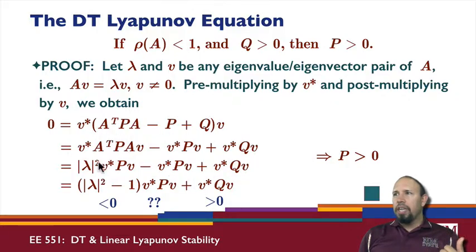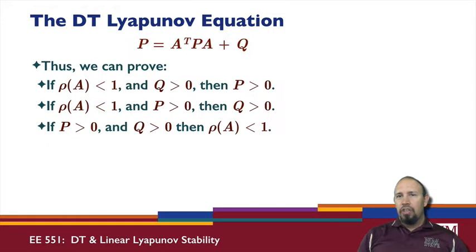I can still evaluate it using the same eigenvalue eigenvector approach. So altogether, we have this equation, and we have basically shown this twice. This is the Lyapunov theory, and it's fairly straightforward to go through and show this as well.